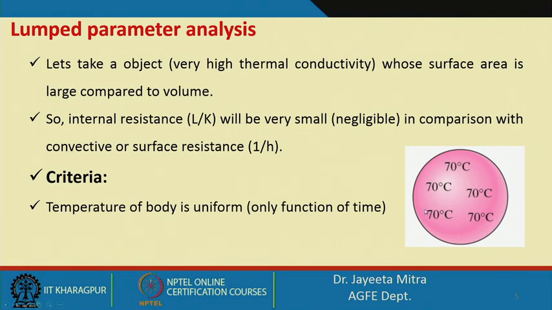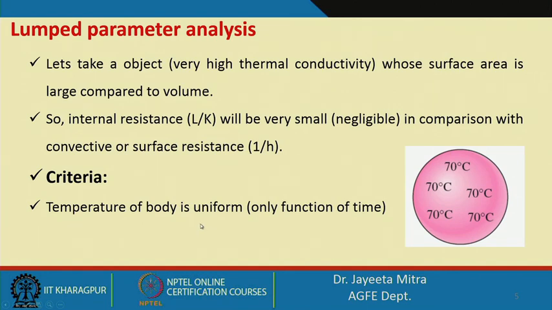Let us take an object which has very high thermal conductivity, that means very low internal conductive resistance, and whose surface area is large compared to volume. So, the internal resistance, L by K, will be very small or negligible in comparison with the convective or surface resistance, represented by 1 upon h, the convective heat transfer coefficient at the surface.